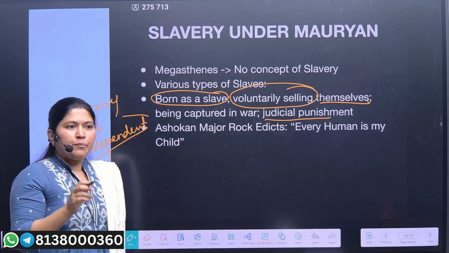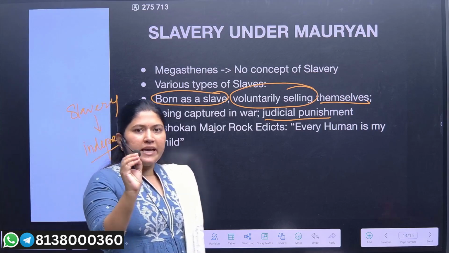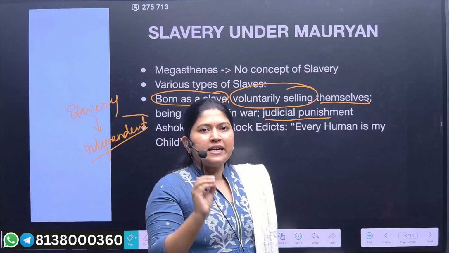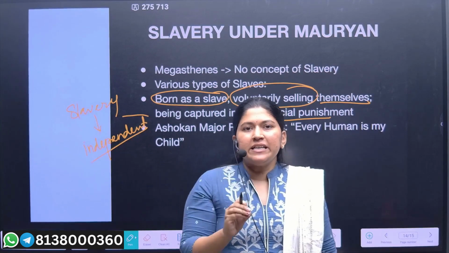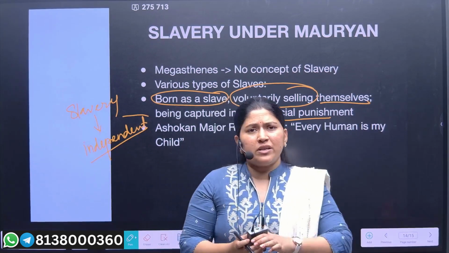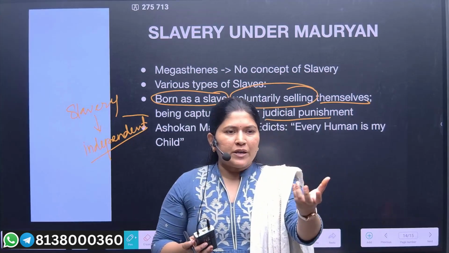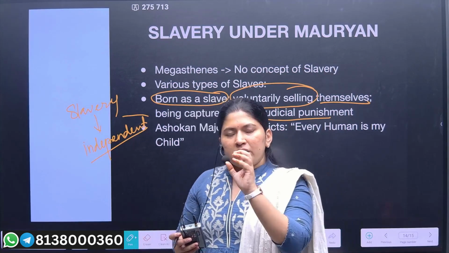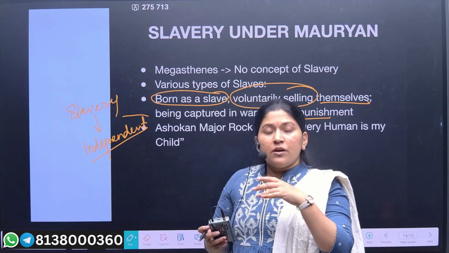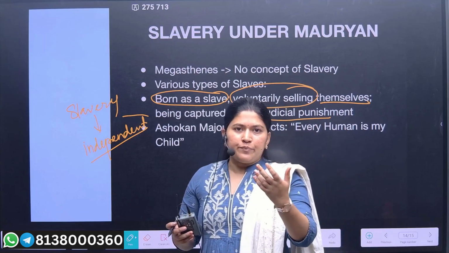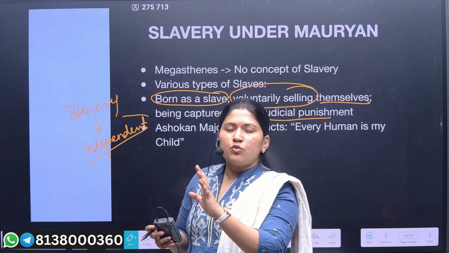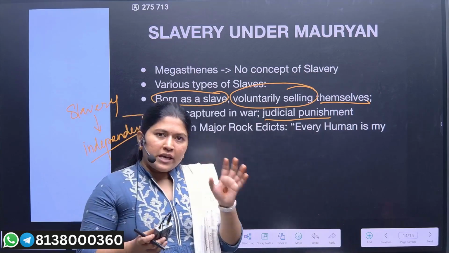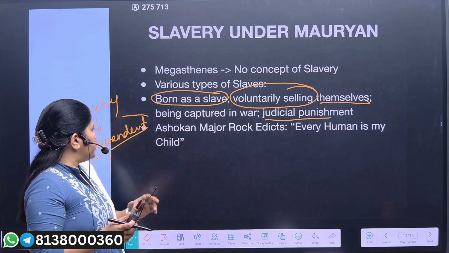For example, if a person commits an illegal activity, like robbing some particular item or some food, he should be given a little punishment. But if it is a much bigger crime, then he should be sent to the death sentence. So there are evidences of judicial punishment.